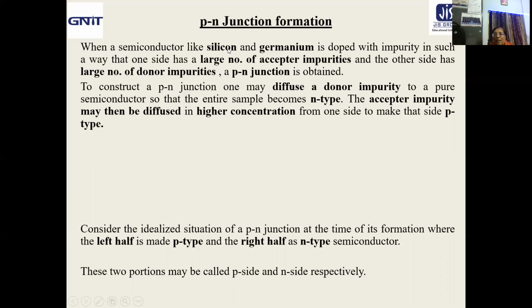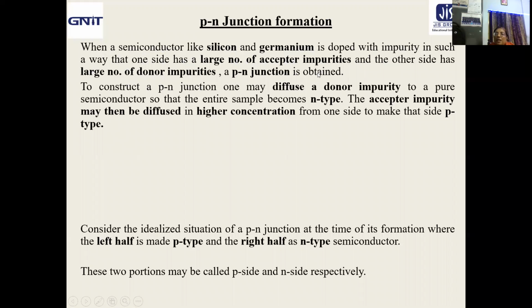When a semiconductor like silicon or germanium is doped with impurity in such a way that one side has a large number of acceptor impurities and the other side has a large number of donor impurities, then only a p-n junction is formed.